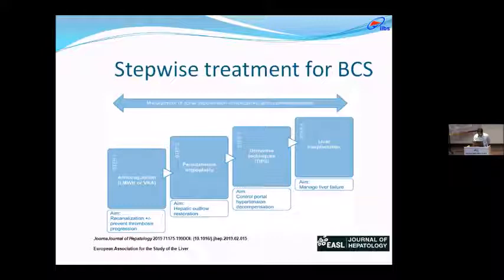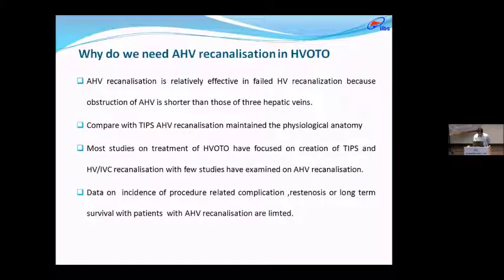So why do we need accessory hepatic vein recanalization in HVOTO? Accessory hepatic vein recanalization is relatively effective in failed hepatic vein recanalization patients because obstruction of the accessory hepatic vein is shorter than those of the 3 hepatic veins. And if we compare it with TIPS, accessory hepatic vein recanalization maintains the physiological anatomy and thus limits the complications related with TIPS like hepatic encephalopathy and shunt thrombosis.